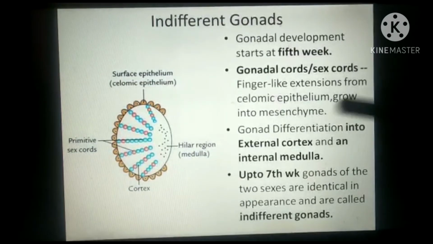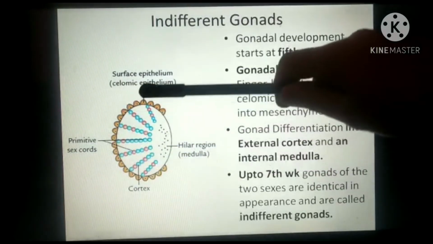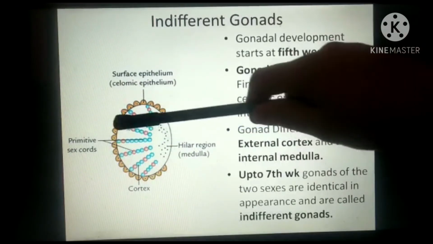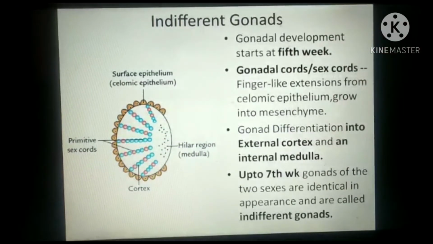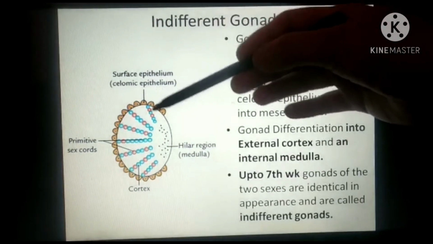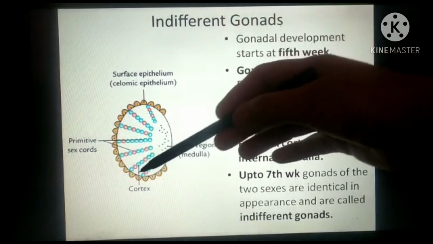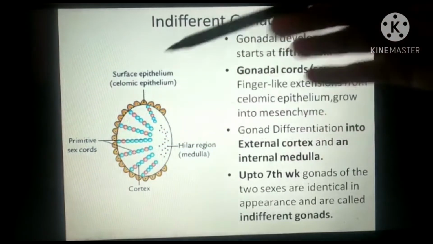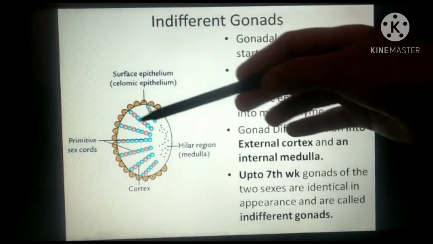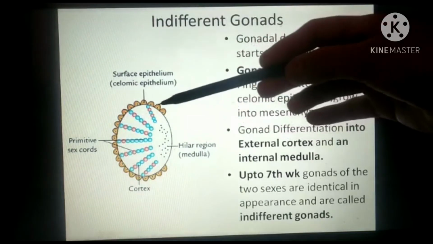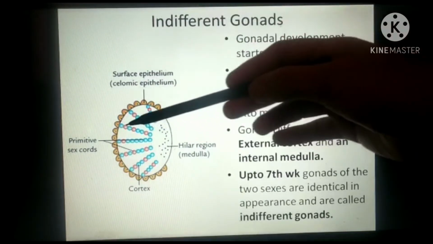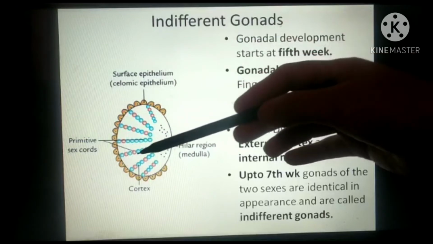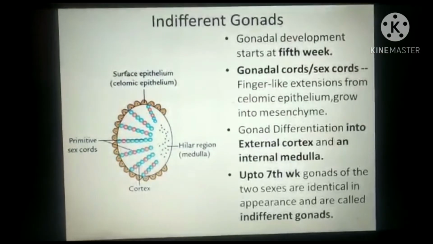Now, this coelomic epithelium will proliferate and form the sex cords into the underlying mesenchyme. So the sex cords are finger-like extensions into the mesenchyme, and into these sex cords primordial germ cells are incorporated in between them. Here we can see the blue ones are the sex cord cells which are derived from the coelomic epithelium, and in between them the reddish ones are the primordial germ cells.